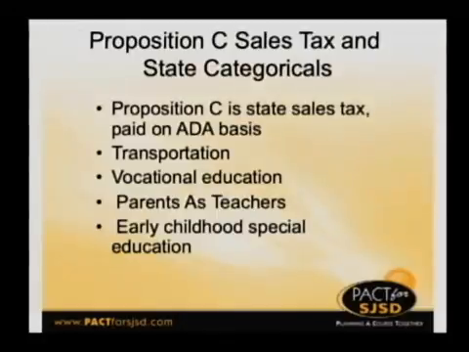Categoricals are what the state calls all of the other state aid besides the formula, and those amount to about 5.2% of our total revenue. One of the biggest of those is transportation, and that is paid as a reimbursement of our expenses. So we are getting around 44% right now. The law is that it's 75%, but because the funding has not been available, it's reduced down to about 44%. If the governor doesn't make any further cuts in the budget for next year, that will be about 41%.